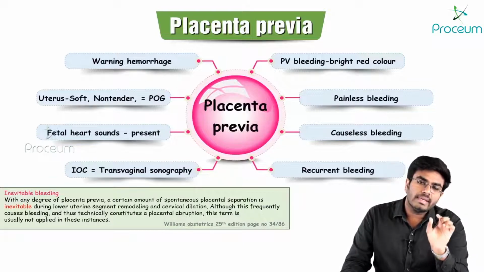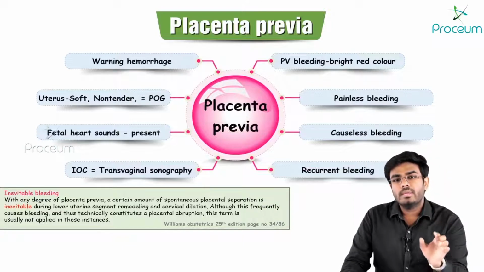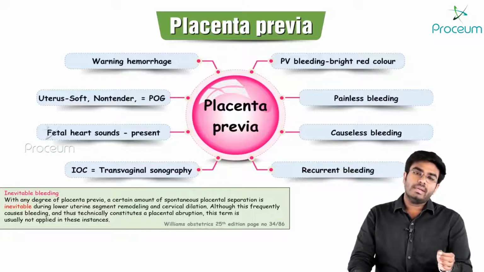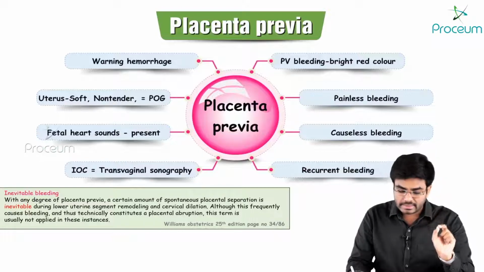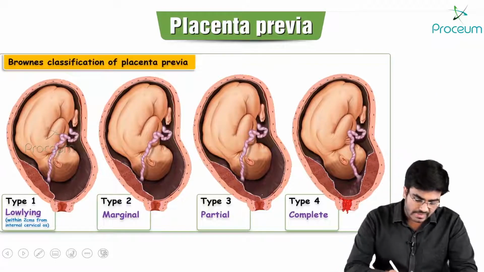In placenta previa, the bleeding is recurrent bleeding, causeless bleeding. Okay, so there is no cause, there is no association with a history of trauma, and the bleeding is bright red in color. Let's see Brown's classification of placenta previa.